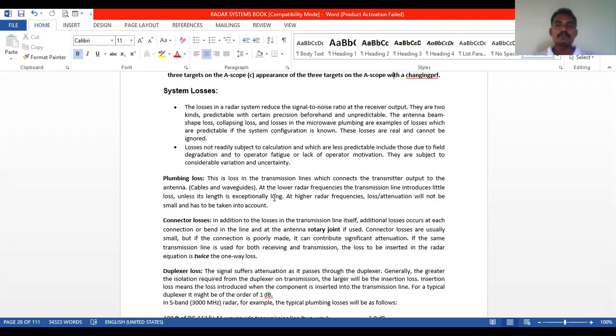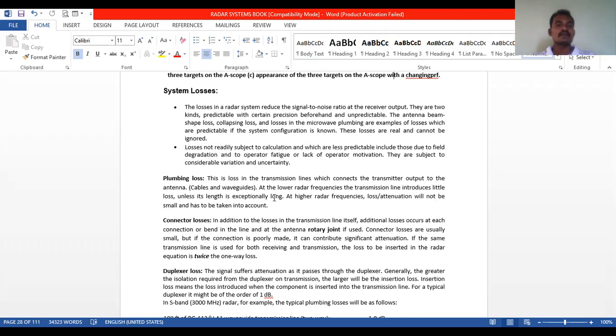Coming to the unpredictable losses. The losses not readily subject to calculation and which are less predictable include those due to field degradation and to operator fatigue or lack of operator motivation. They are subject to considerable variation and uncertainty.